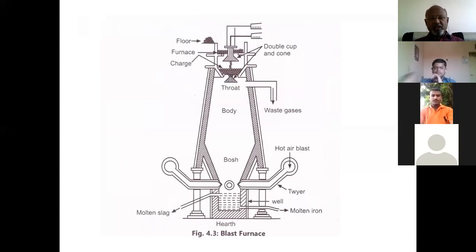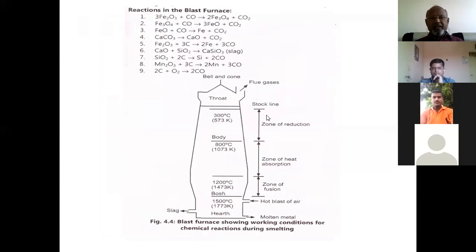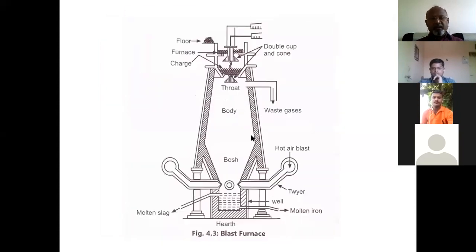We have seen this blast furnace. If you see the construction of this blast furnace, it is a tall cylindrical, erected structure having the parts which are shown here. This blast furnace is a tall cylindrical structure about 90 to 100 feet in height, while the diameter of this furnace is about 15 to 24 feet.